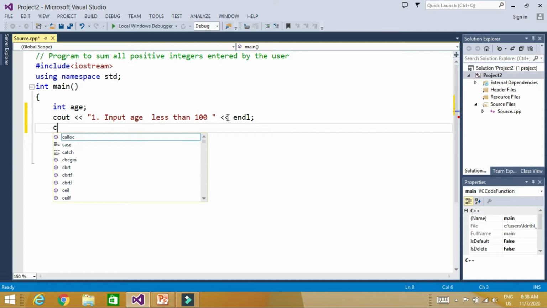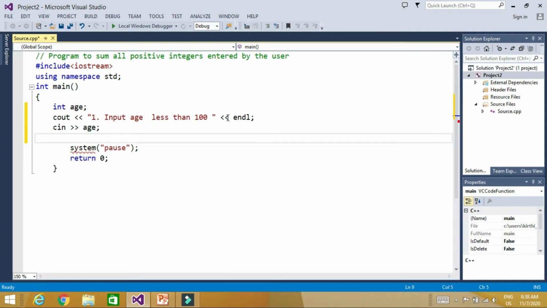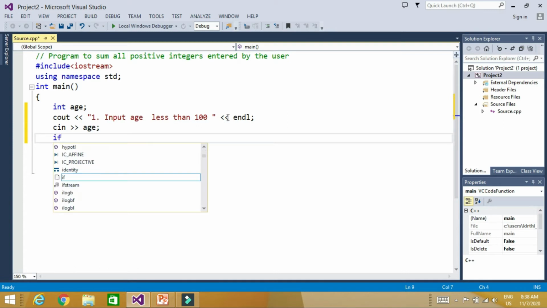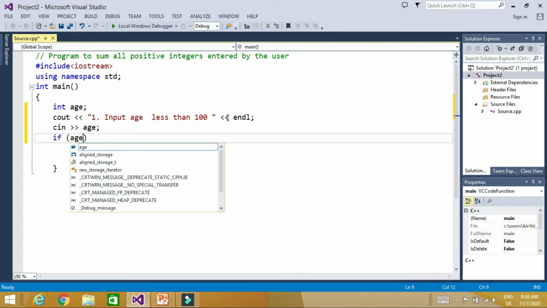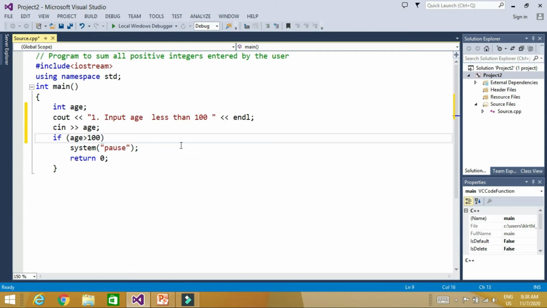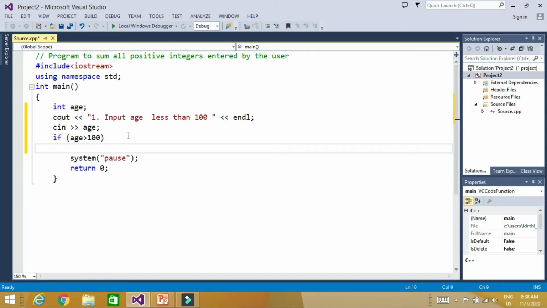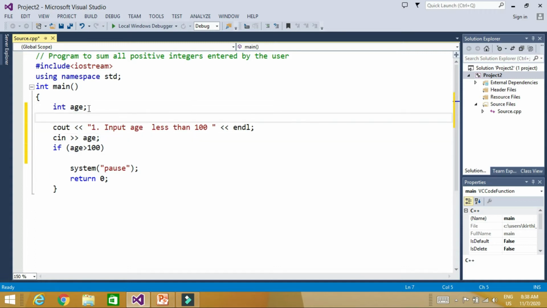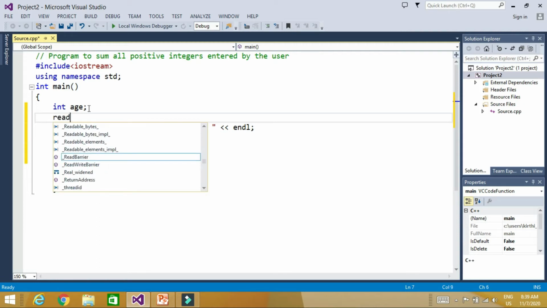Now, let us input the age, cin age. Here we check if age is greater than 100. If our age is greater than 100, the compiler should ask for the age again, because it should not be greater than 100. So, here we write a label before this statement, because we want to come back here. Let us say the label is read.